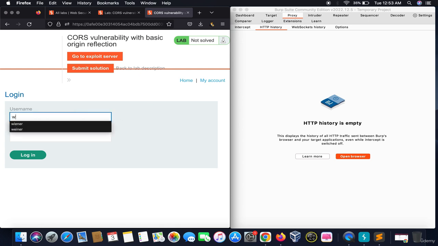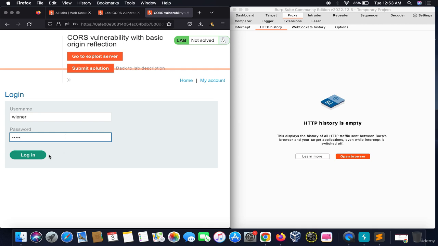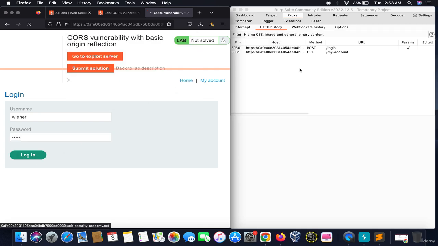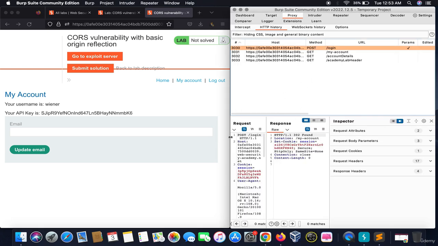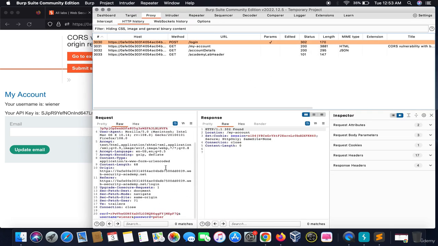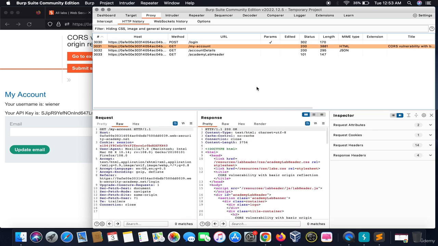So I would provide the default username and password for this web application and click on login. Please see here that a variety of HTTP responses are getting loaded. The first response is of a post request which allowed us to log in to this web application. The second is of my account details.